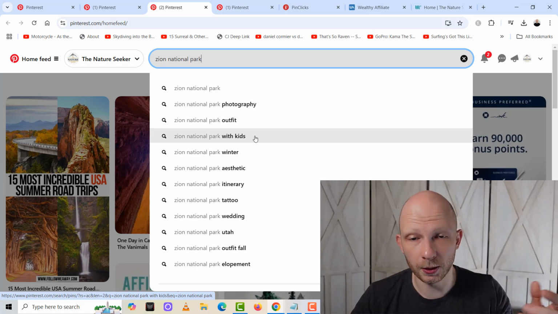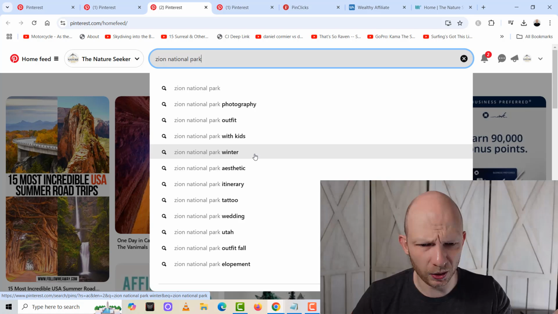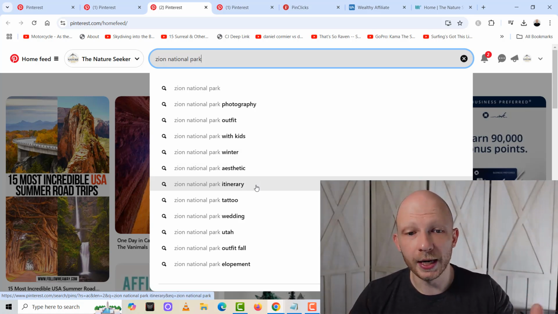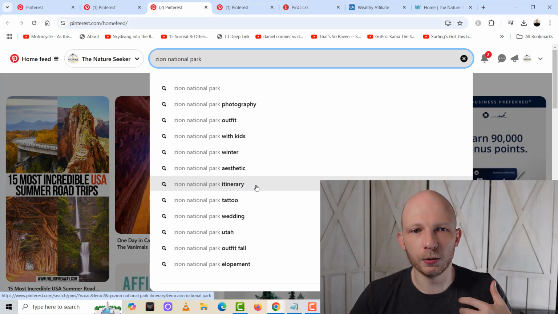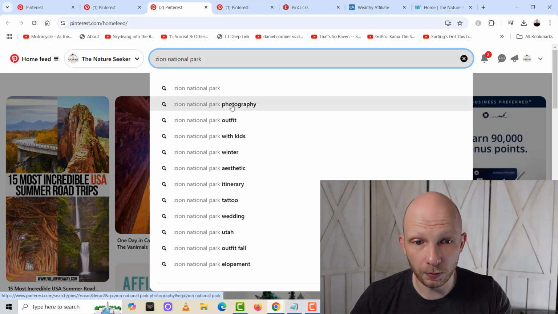I actually have an article that talks about hikes in Zion National Park with kids. Zion National Park in the winter, I have an article about that. An itinerary. So at least for my personal website, there's a couple of relevant keywords here that I could absolutely use for my pin creation process. The first one is Zion National Park photography.